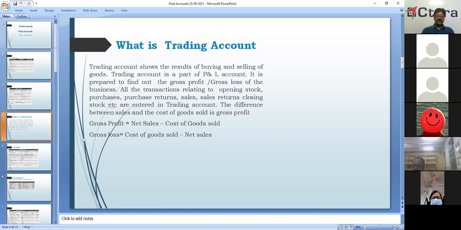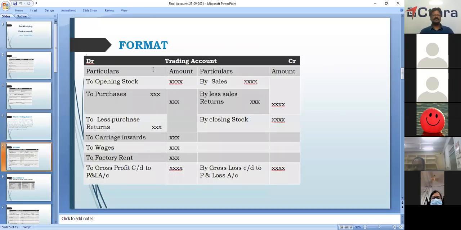The gross profit is equal to what? Net sales minus cost of goods sold. That is, if income is more than the expenses, then we get gross profit. Otherwise, if the expenses are more than income, we get gross loss. Gross profit equals net sales minus cost of goods sold, and gross loss equals cost of goods sold minus net sales. We'll go to the format now.